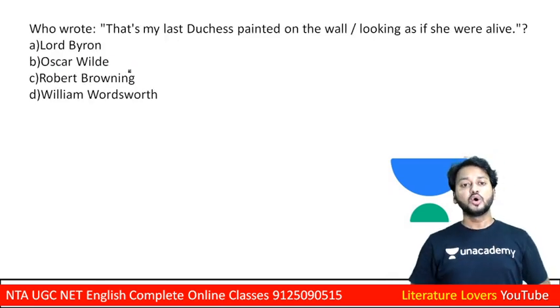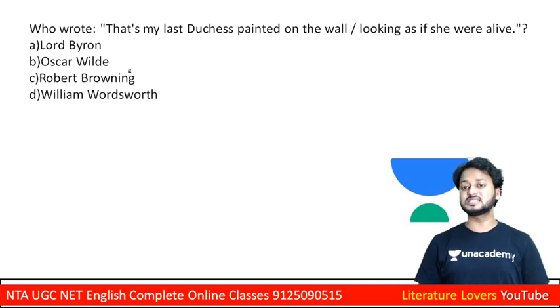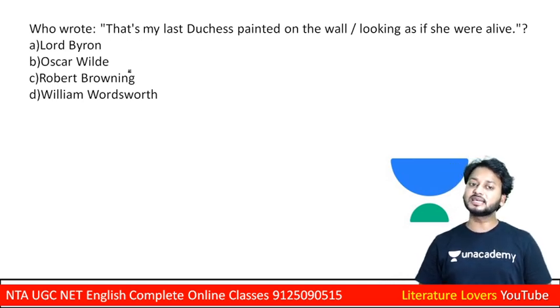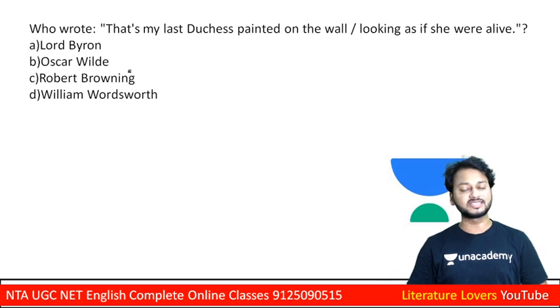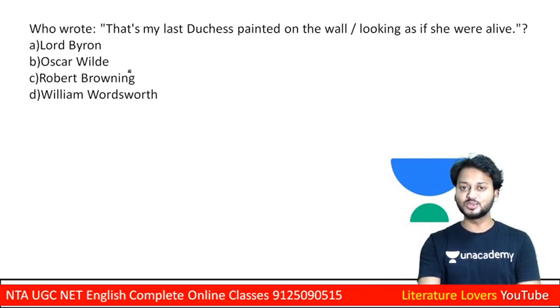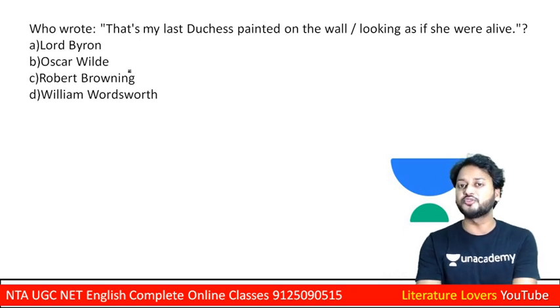Now see, who wrote this: "That's my last Duchess painted on the wall, looking as if she were alive." Lord Byron, Oscar Wilde, Robert Browning, or William Wordsworth. These are the four options, and out of these you have to select one. So learners, I'm going to show you the correct answer on your screen. And if you think I'm too fast, do pause the video and enjoy.